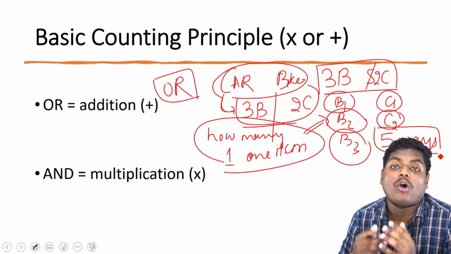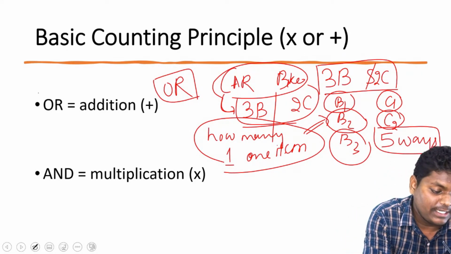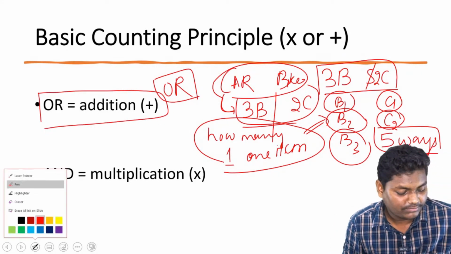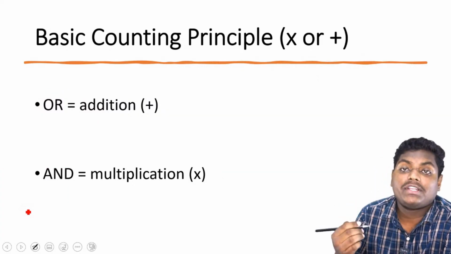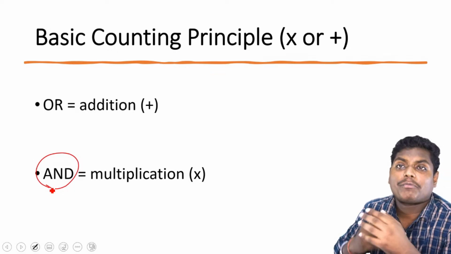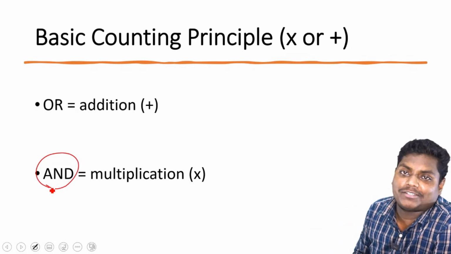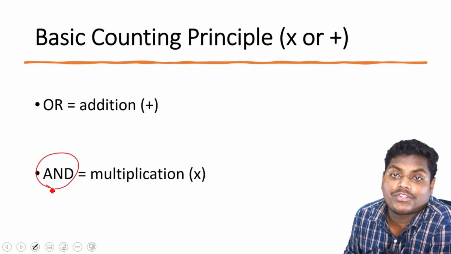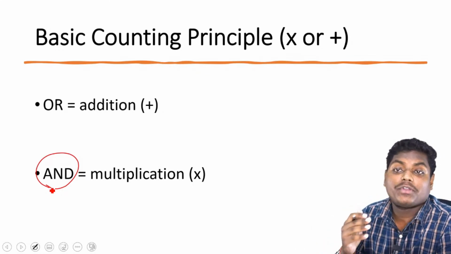So this is how or is related to addition. I'm sure this point is clear for everyone. Now let's take the similar example and understand for and. Now you are not satisfied with just one item. So I'll be giving you one opportunity where I'm saying that you can choose 2 items.